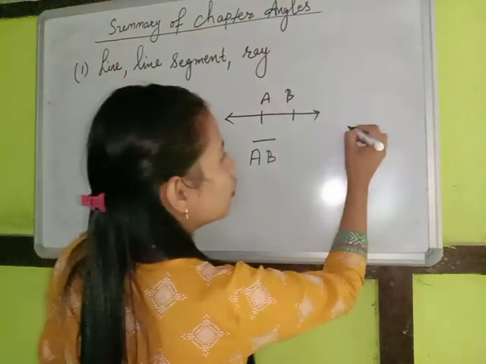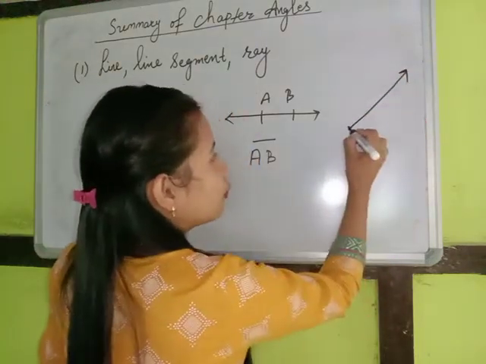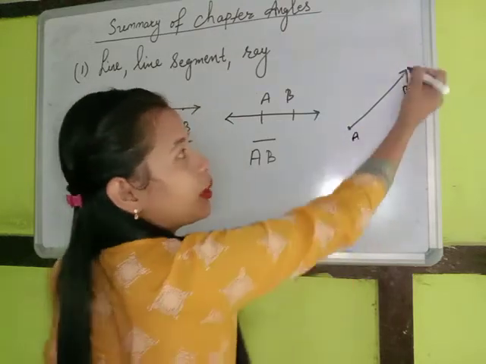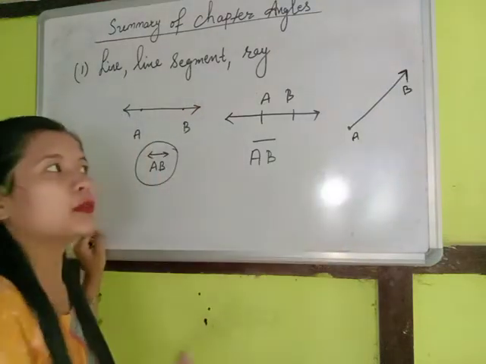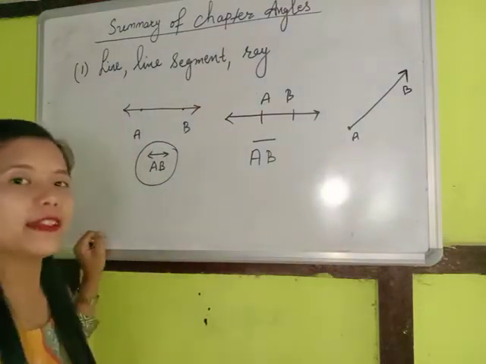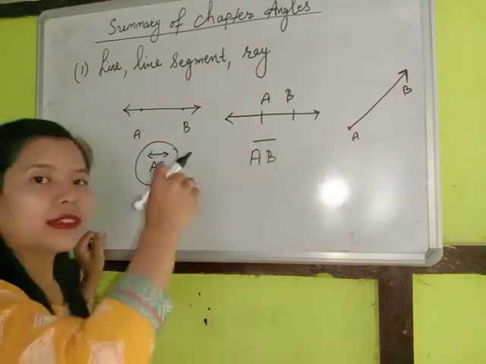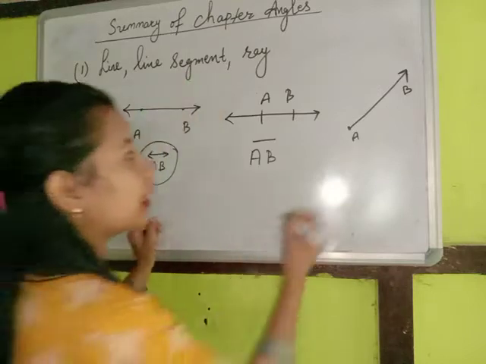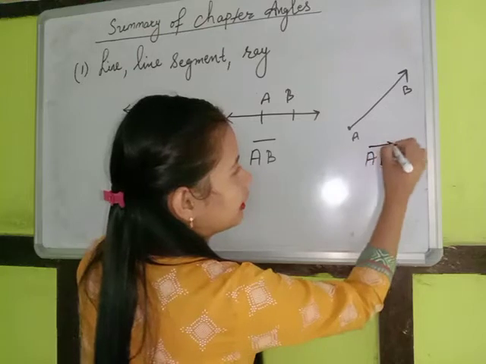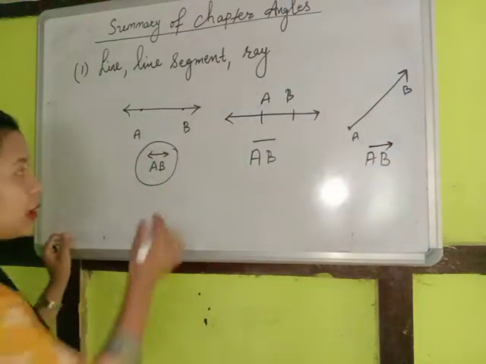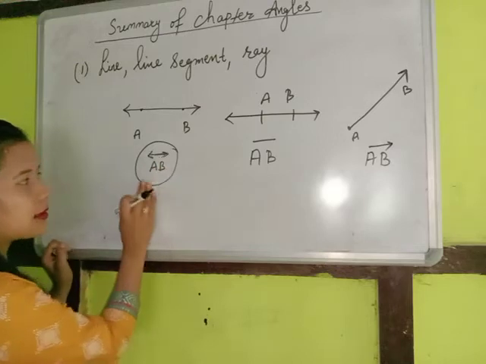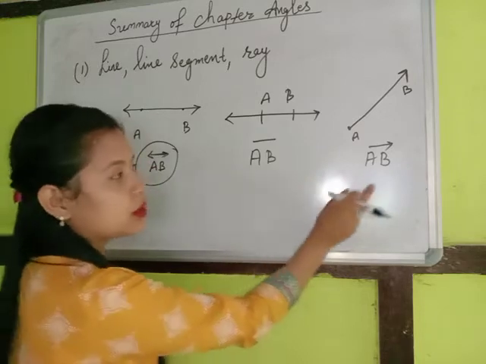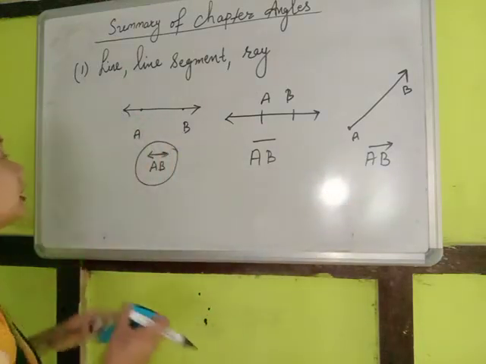And we have something called a ray, in which one point is fixed. We start our ray from here. This point A is fixed, but the arrowhead on one end symbolizes that it can extend to any end. So one end of a ray can extend to infinity. A ray AB is denoted by a single-headed arrow. If nothing is written, the symbol shows a line AB, which is infinite. This is a line segment AB, and this is a ray AB. This is what we learned.